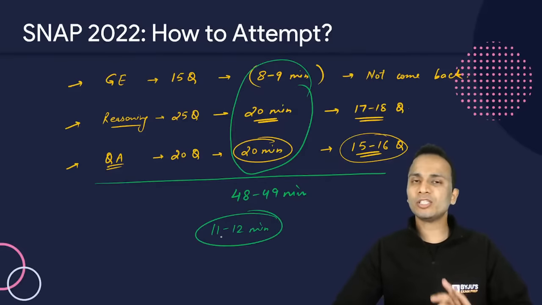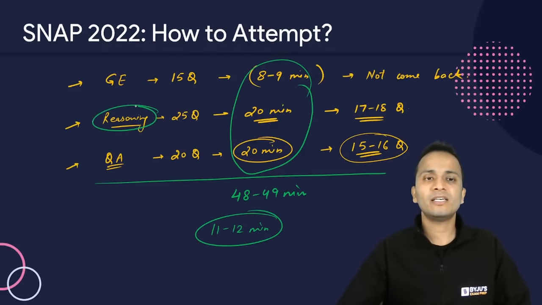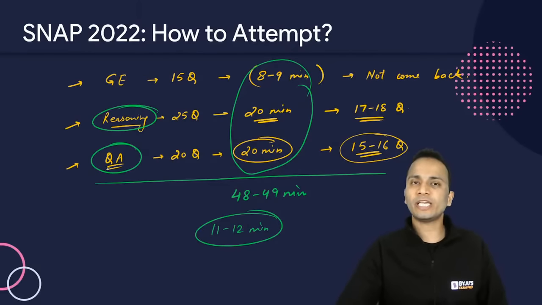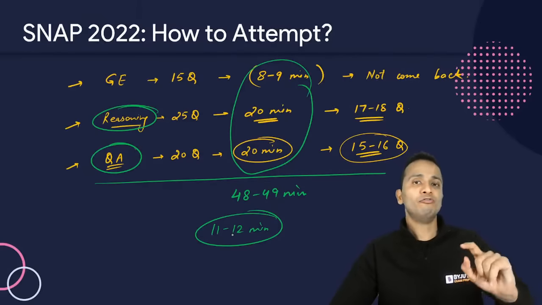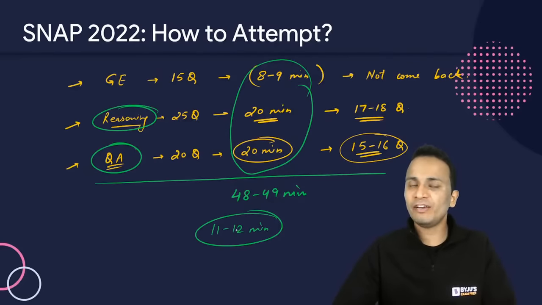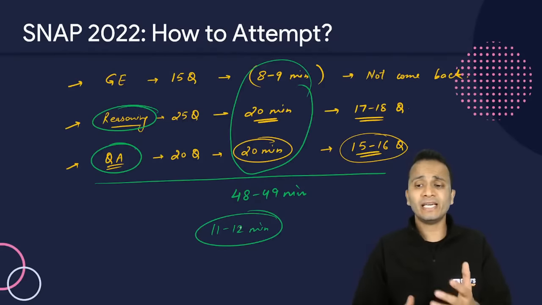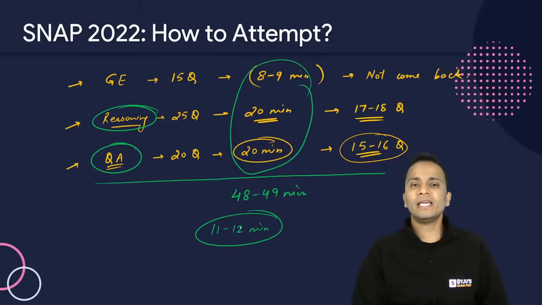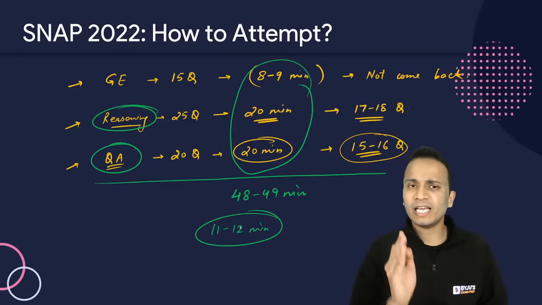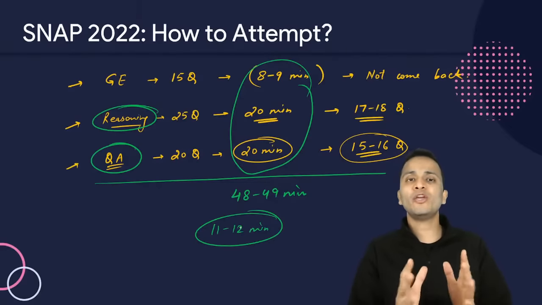Now you can invest these 11, 12 minutes in some of the questions of these two sections. Reasoning and quant में ये 11 to 12 minutes divide कर सकते हो. Totally up to you. If you want to invest all these 11, 12 minutes in one section, it is fine. But now since you have seen the entire paper, you know that which questions which you have left are on easier side, कौन से questions आपने देखे नहीं है, कौन से questions lengthy है but easy हो सकते हैं. So you can take a decision and invest these 11 to 12 minutes whichever way you want to do.